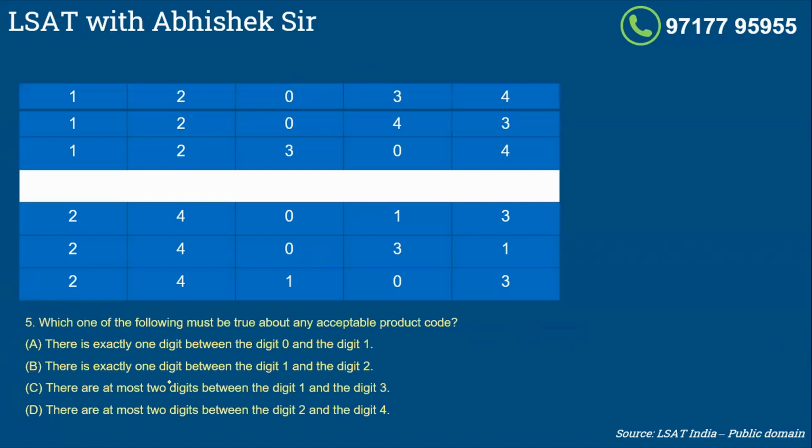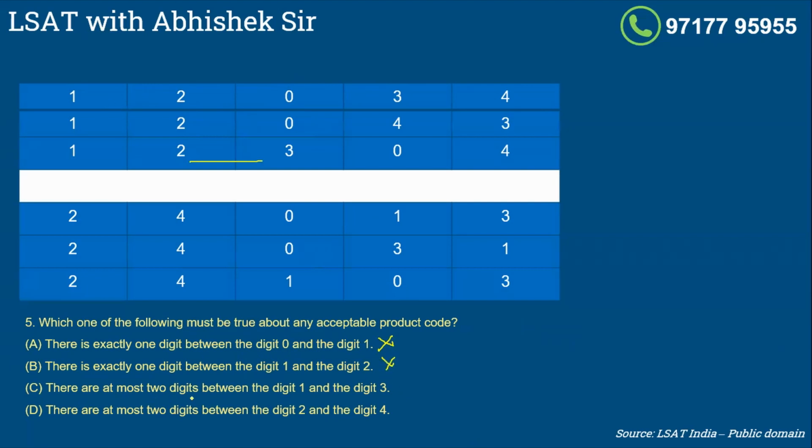Which of the following must be true about any acceptable product code? So it has to be true in all the 6 cases. There is exactly one digit between 0 and 1. Exactly 1, 0 and 1. This is correct. This is correct. Here you have 2. So this is gone. There is exactly one digit between 1 and 2. Here there is not even one digit. So that is also gone.